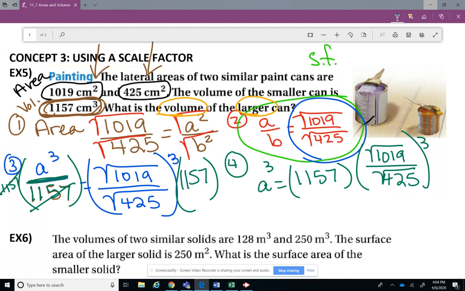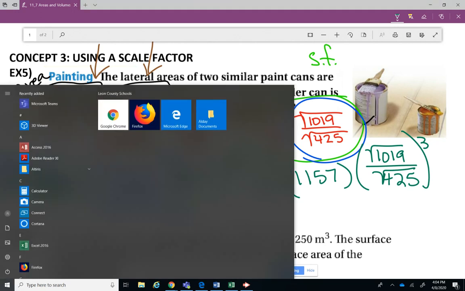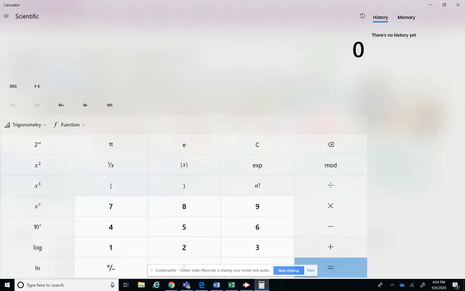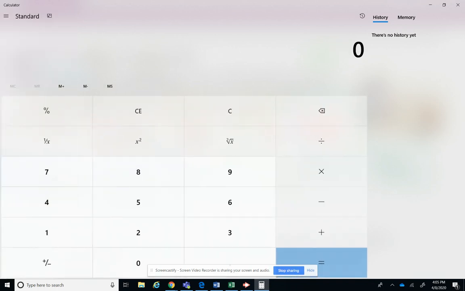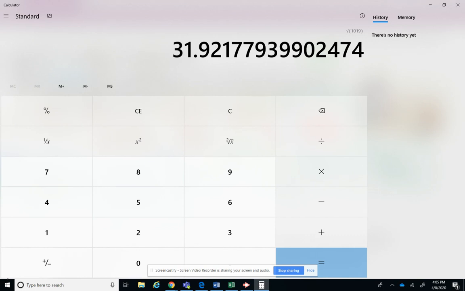So this is the deal. You're like, oh my gosh, are you kidding? How am I going to put that into my calculator? All right, so I'm going to lead you through. Let me pull up my calculator. This calculator is not as good as yours. You're going to put in 1,019, and then you're going to hit the square root button. Let's see if I can find the square root button on mine. Yep, right there. So 1,019, and I'm hitting the square root button. That is the square root of 1,019.